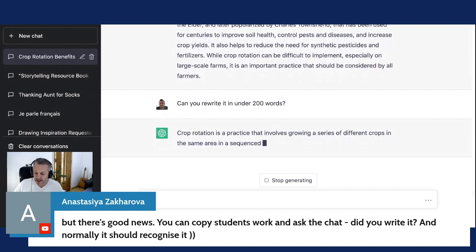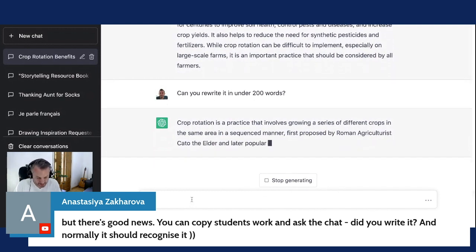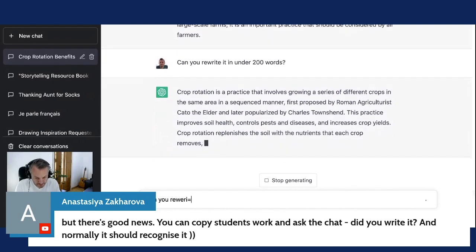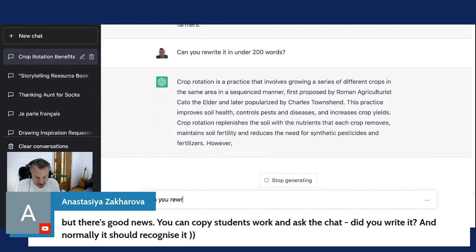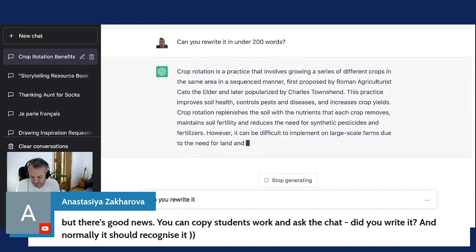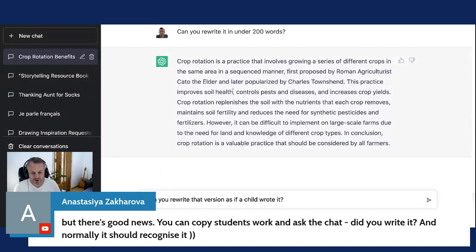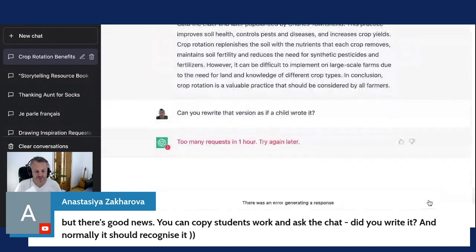You get the idea. Here, let's have some fun. Let's say, can you rewrite it? Let's say rewrite that version as if a child wrote it. Oh, that is very short, isn't it? So as if a child wrote it. No, too many requests.